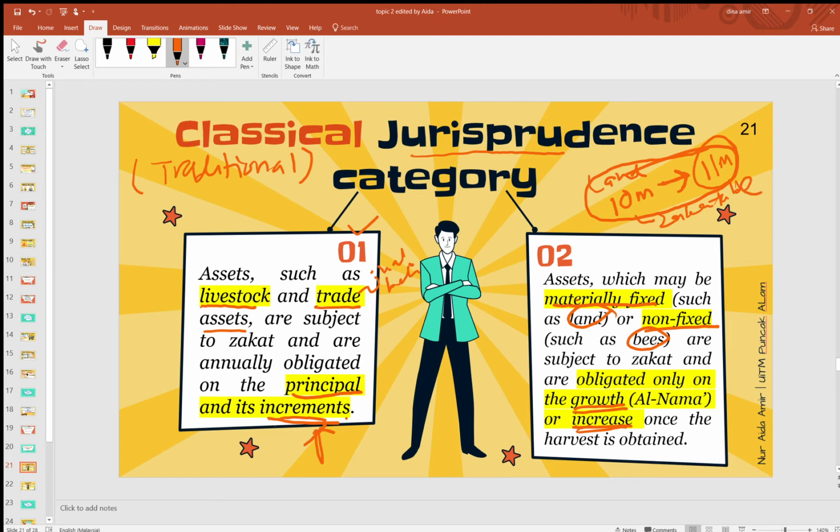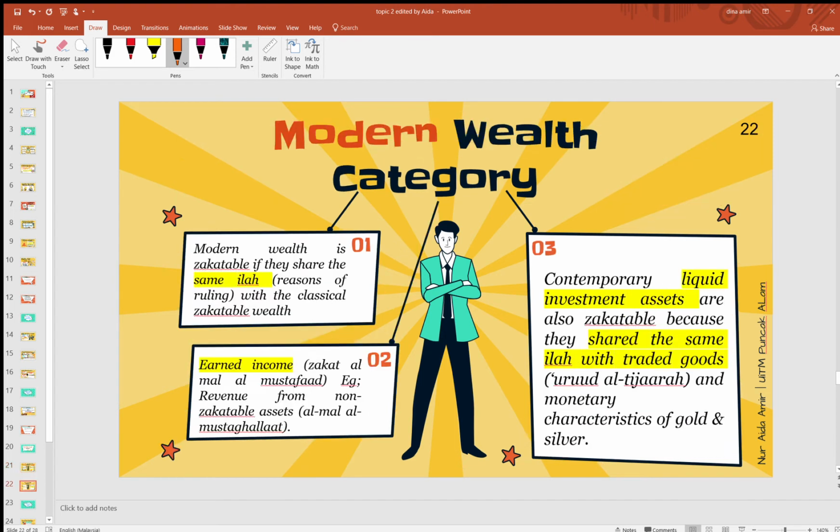Contoh macam bees juga, when the bees is harvested, okay, the bees are harvested, that means they are growing on the bees, right, and there are increasement of the bees, right, so it needs to bayar zakat. It is obligated to pay zakat. It's subject to zakat lah maksudnya. Okay, right, next second type of wealth is the modern wealth. Okay, modern wealth ni ada 3 categories of modern wealth. Contoh macam wealth that is have the same ilah with the classical one. Okay, same ilah ni macam contoh